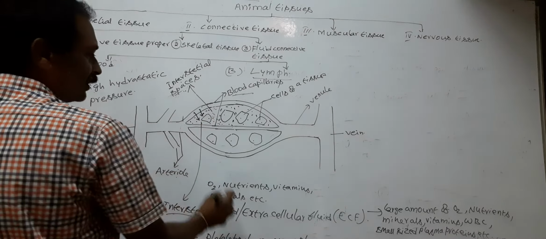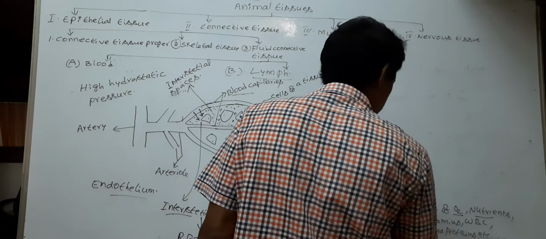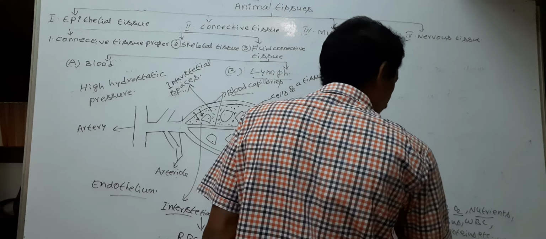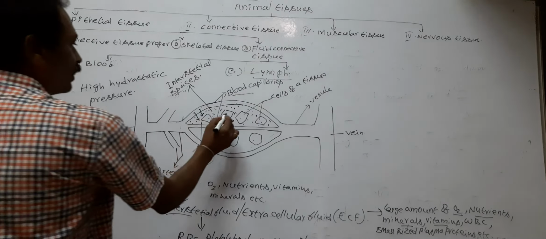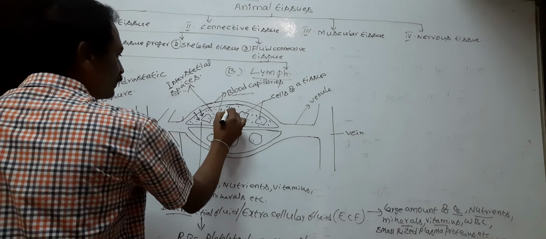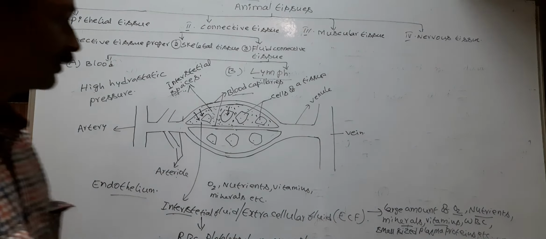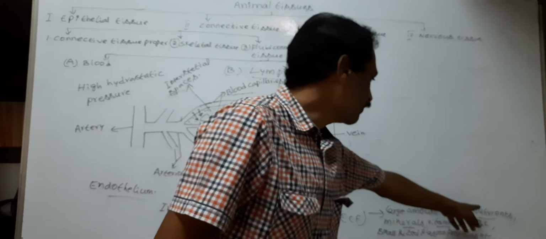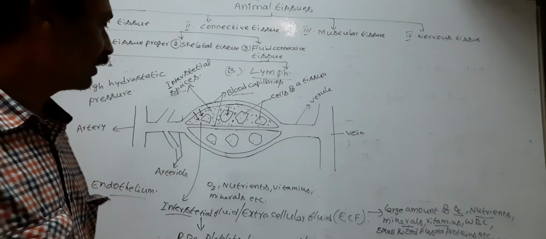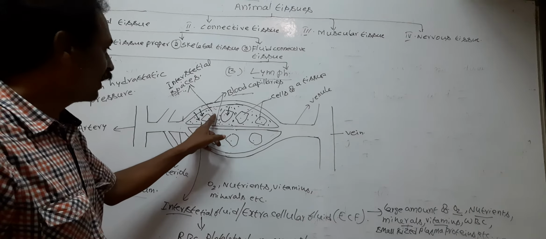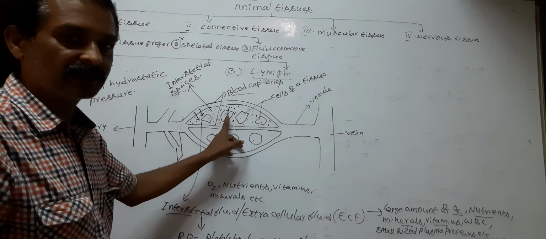Now, the O2, nutrients, minerals, and vitamins are absorbed by cells. So the O2, nutrients, minerals, and vitamins of the extracellular fluid are absorbed into cells.